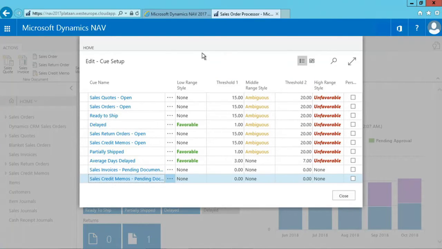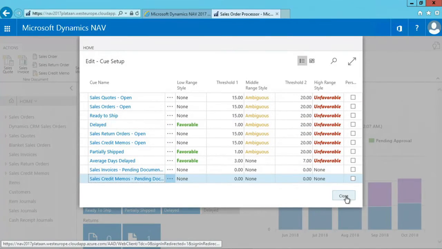And then within these thresholds, you can specify the low range style, the middle range style, and the high range style. So basically this means that we can specify when, for example, a specific value can be considered as favorable, ambiguous, and unfavorable. And now you can see, for example, delayed. Favorable is everything from 1 and below 1. Then between 1 and 20 is ambiguous, and above 20 is unfavorable.